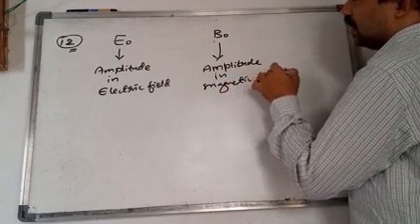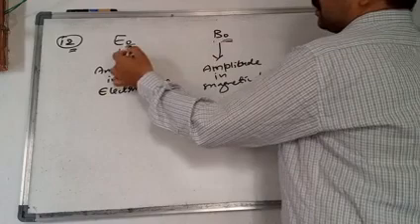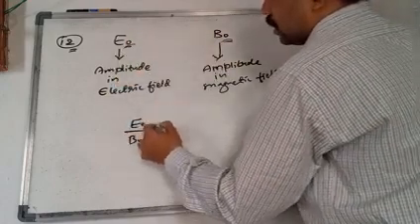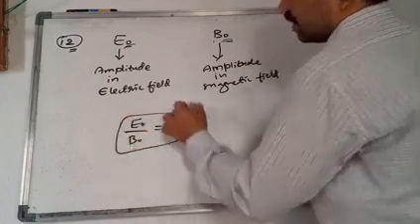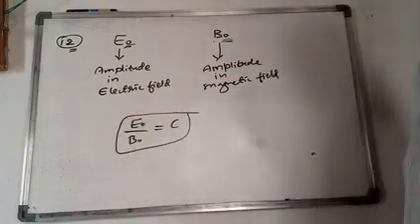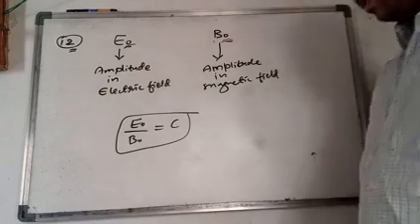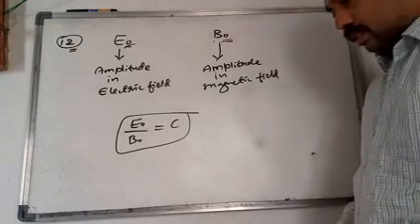So how are they related? What is the relationship between E naught and B naught? E naught by B naught is equal to c, that is the velocity of light.